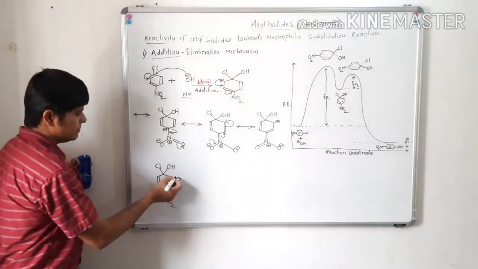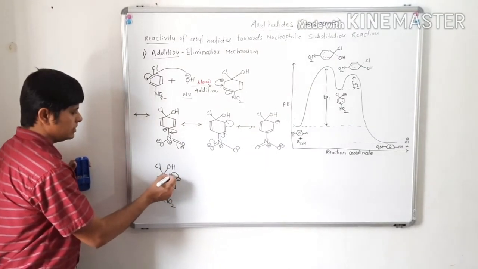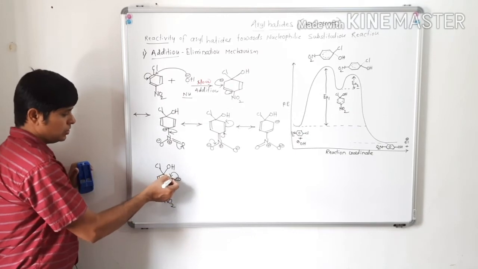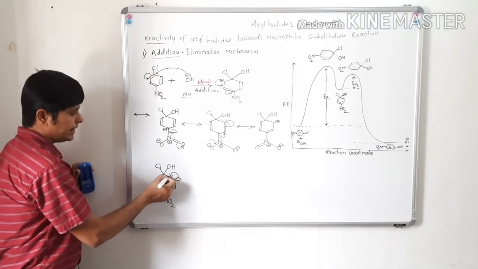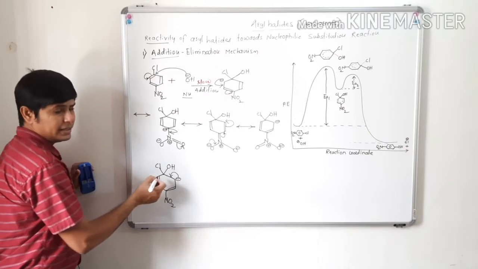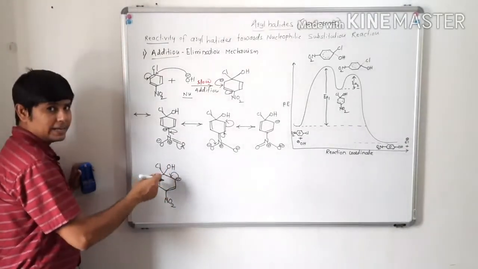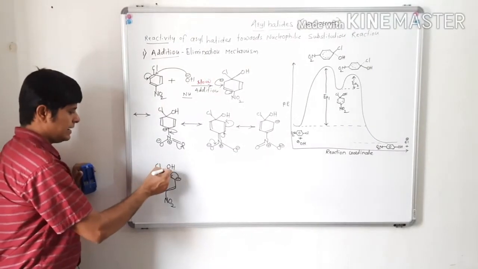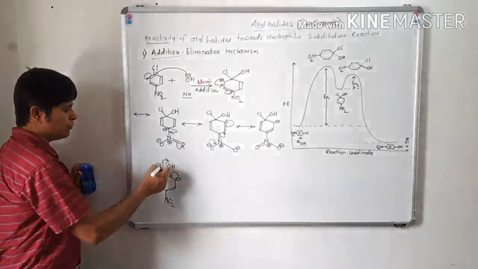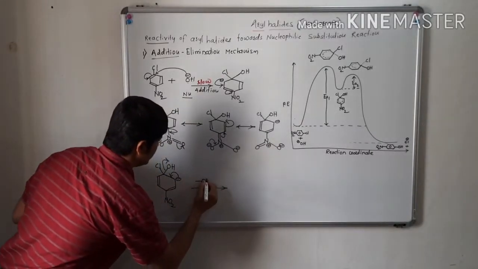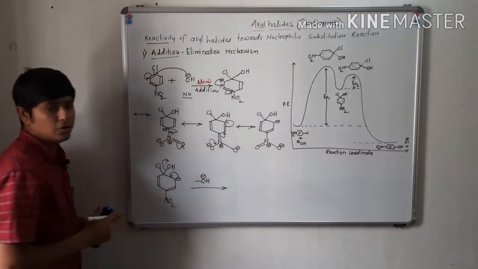See how elimination will take place. This negatively charged electron density of this anion will come to form a pi bond again in the aromatic ring. That means the aromatic ring will regain its aromatic character and it will help to push out the leaving group.